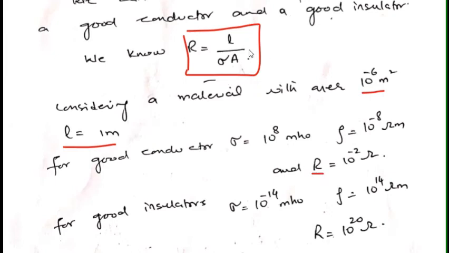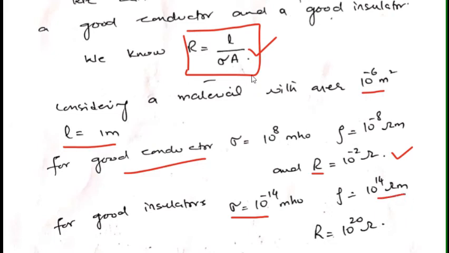From this formula I can easily calculate resistance, and resistance for a good conductor is R equals 10 to the power minus 2 ohms. Now for good insulators, the value of sigma is 10 to the power minus 14 mho. So its resistivity will be 10 raised to the power 14 ohm meters.